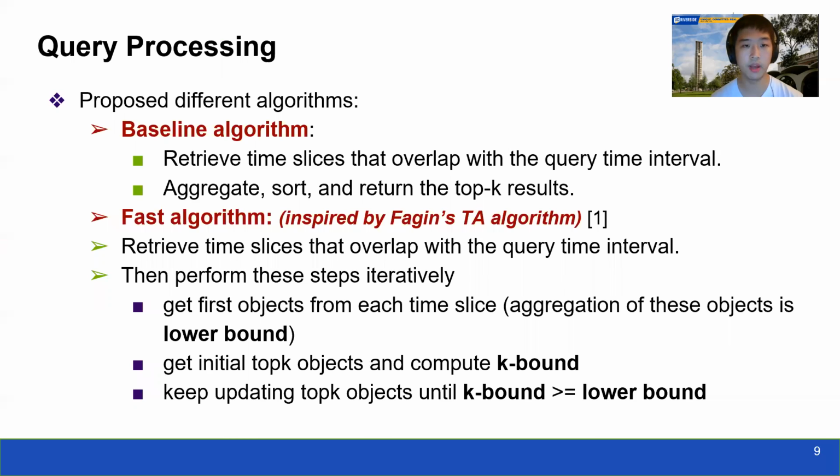The fast algorithm is inspired by Fagin's TA algorithm and prunes the unnecessary search space. The fast algorithm incrementally builds the top K results by using a priority queue. The details of the algorithms are presented in the paper.